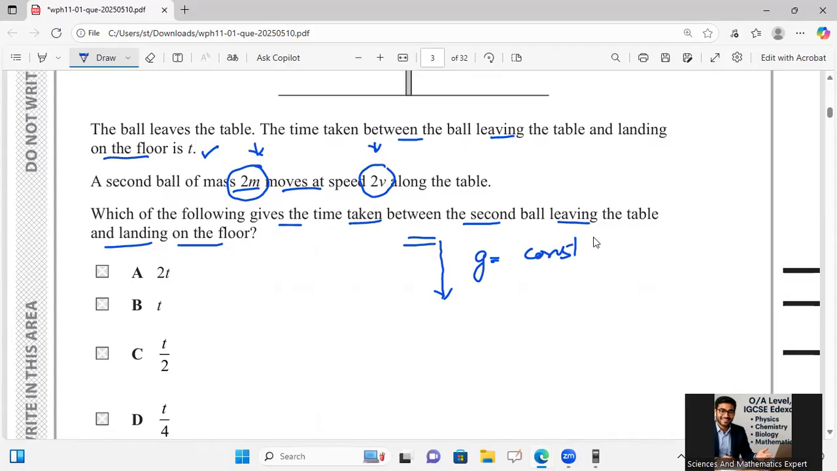If I'm taking the ground in the form of Earth, 9.81 meters per second squared, then we can say the time will stay the same. So option B will be right. It will not double the time. All right.